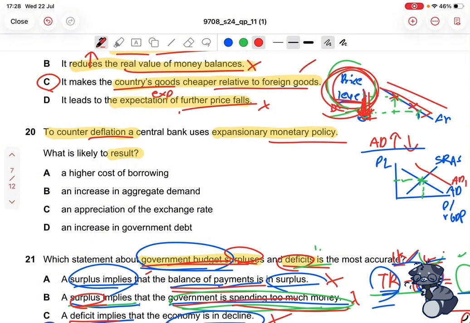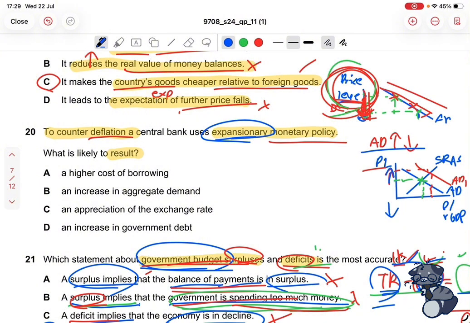So this is the new curve, and this will be the new equilibrium point. And you will see that the price level increases. If the price level increases, that also means that inflation has increased. So monetary policy can influence the price level or the inflation by increasing or decreasing aggregate demand. But in this case, since the central bank uses an expansionary monetary policy, we're trying to increase aggregate demand so that inflation or the general price level will rise. If this had said contractionary monetary policy, that means that we are trying to decrease both values.